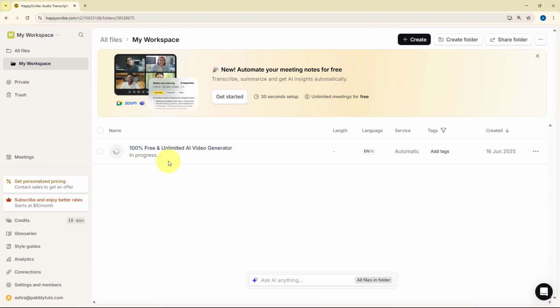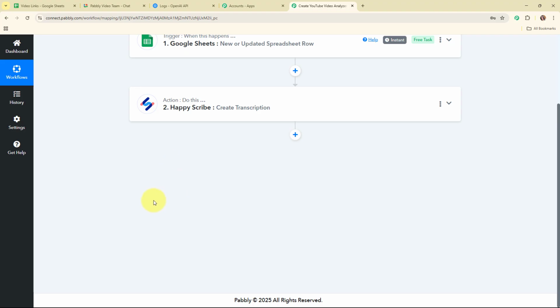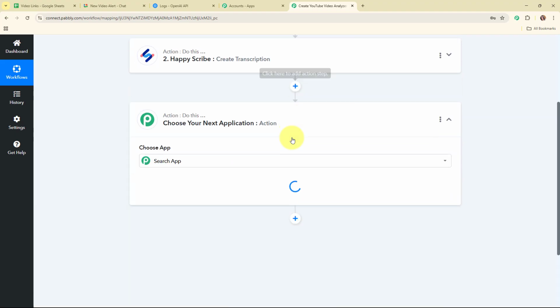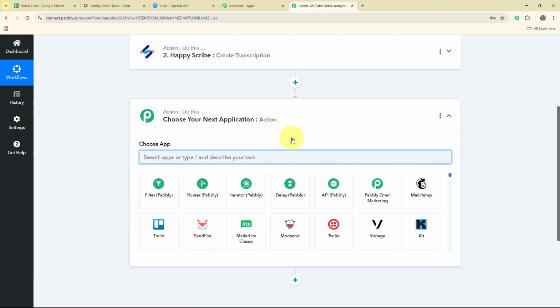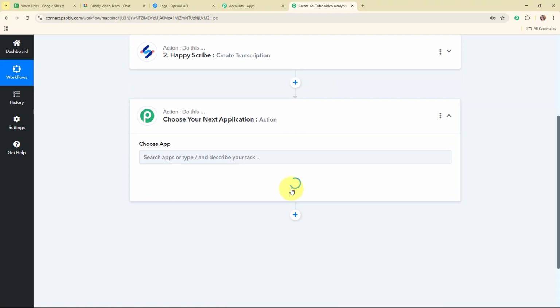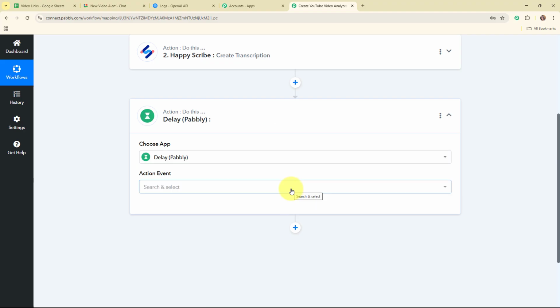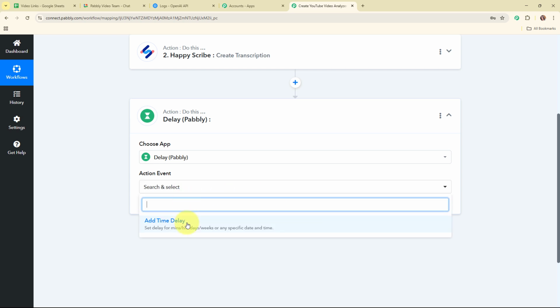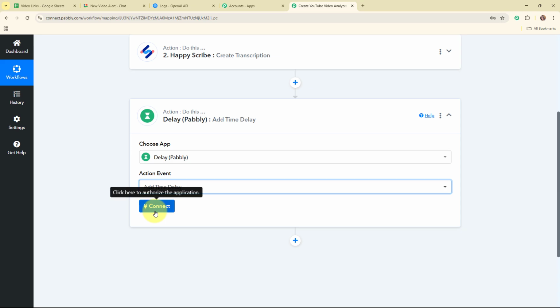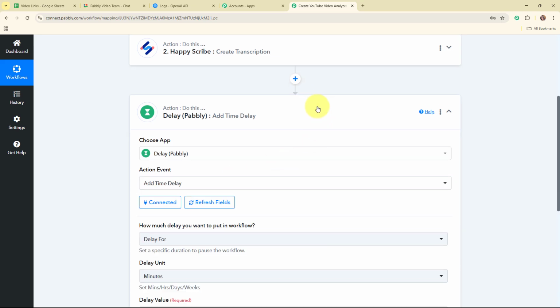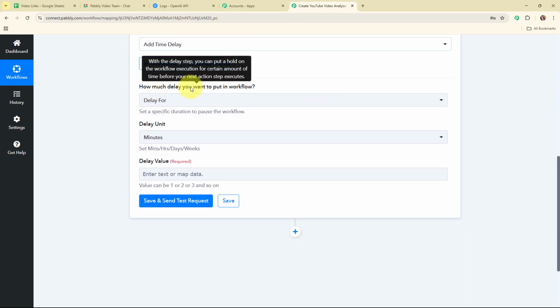So in this case, what we are going to do is add another action step over here, and in this action step we are going to use a feature by Pabbly, that is Delay by Pabbly. We are going to add some minutes of delay so that the video can be transcribed completely. So I'm going to select my action event as add time delay, and then click on connect, and then it is asking me how much delay you want to put in the workflow.